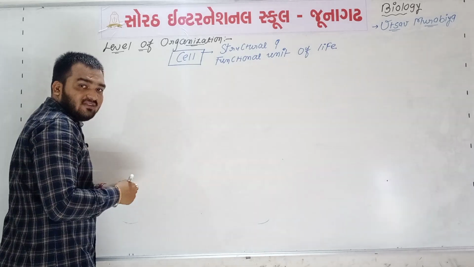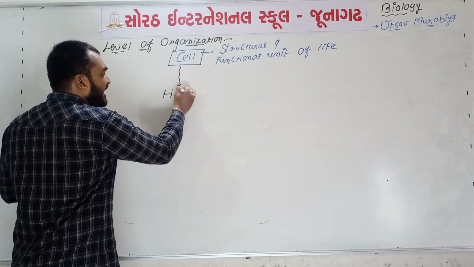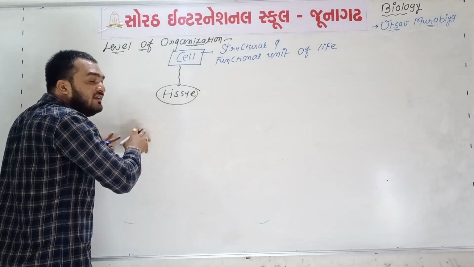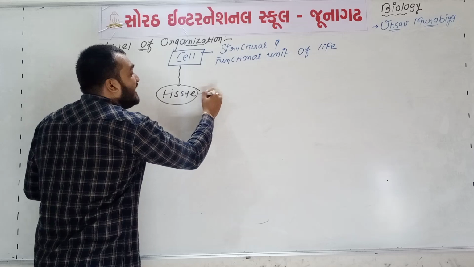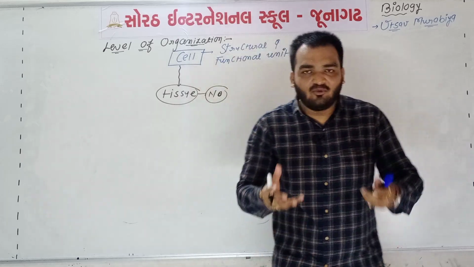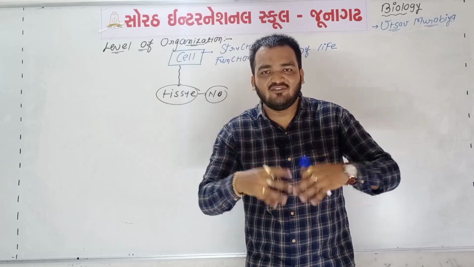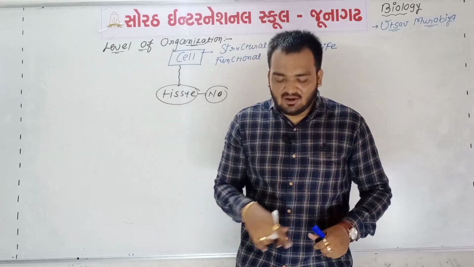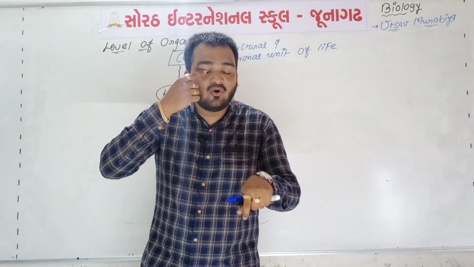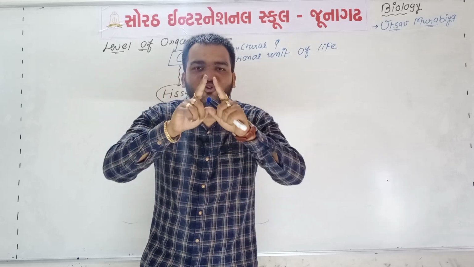You know that so many cells combine with each other and will form tissue. Yes or no? The answer will be no. See again, so many cells join with each other and will form tissue? The answer is no. Why? Because the cell of your hand and the cell of your eye will not form tissue.